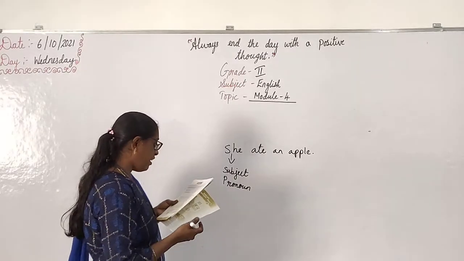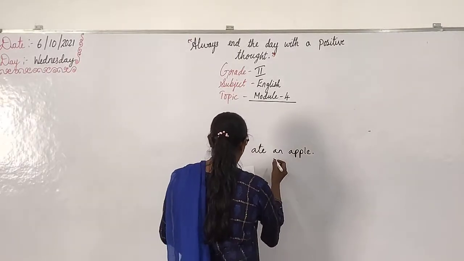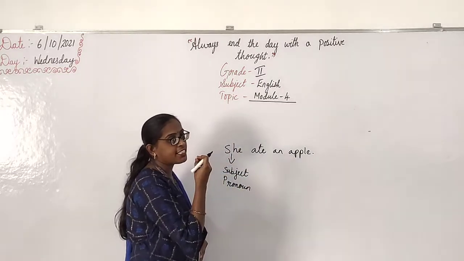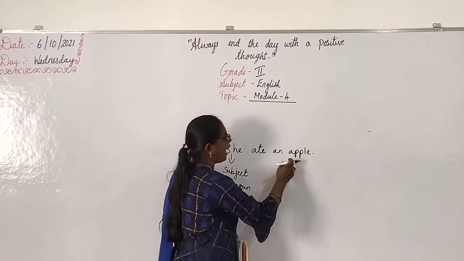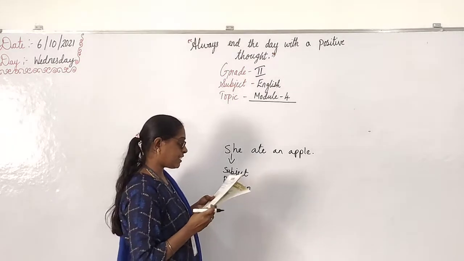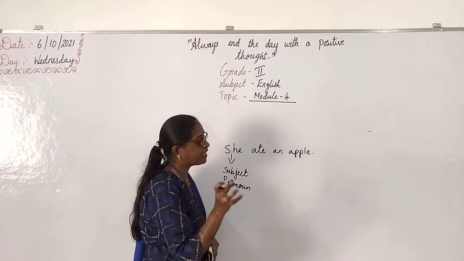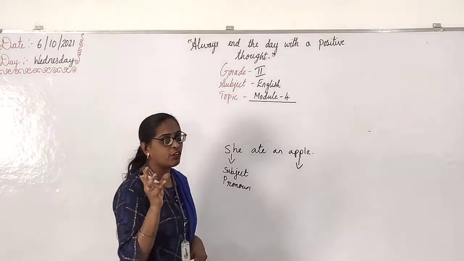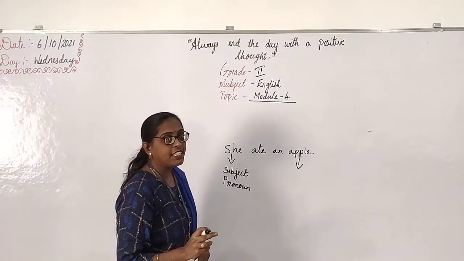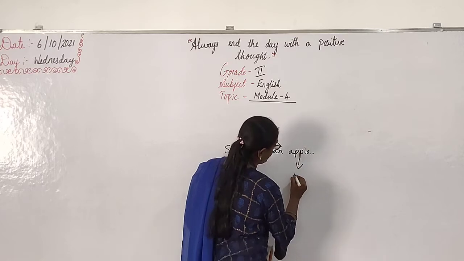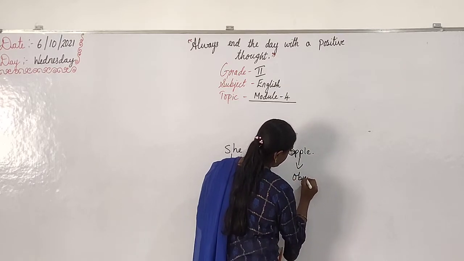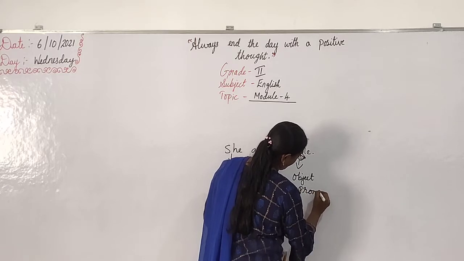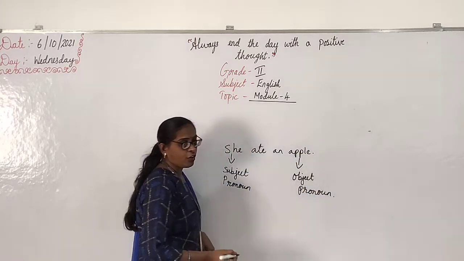Then, ate is an action. Ate is the action part. Then apple is the object, children. Apple is an object only, right? A thing, right? So it is an object pronoun. Keep it in your mind.